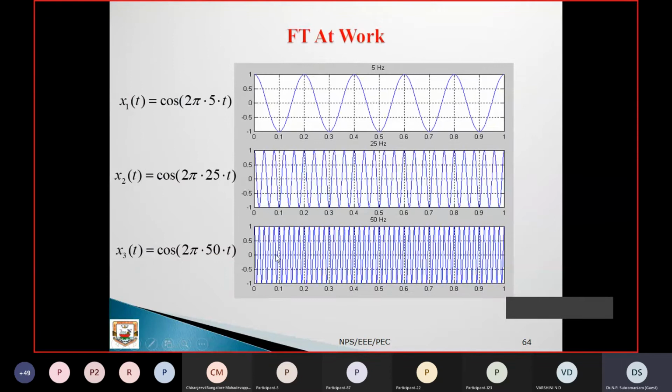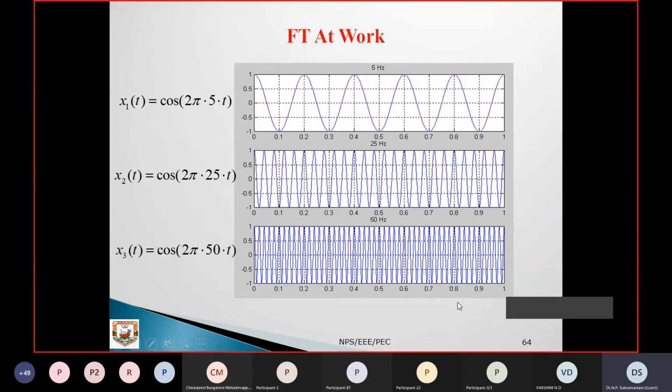Now here are practical examples of how the Fourier transform works. For example, in MATLAB we can put cos 2 pi frequency, let us assume 5 hertz, so the waveform is like this. If the frequency is 25 hertz, the waveform is like this. At 50 hertz, when the frequency increases, the time period reduces. So that matches with this. That's the case here.